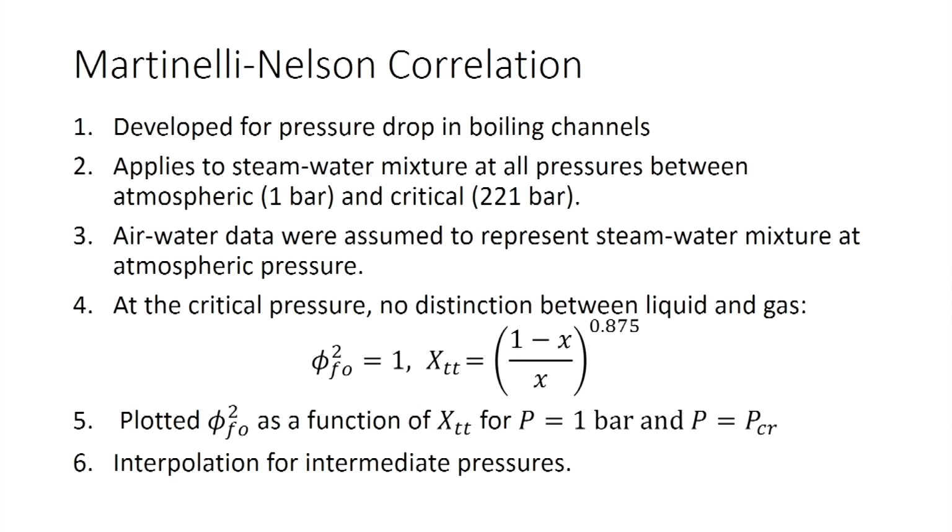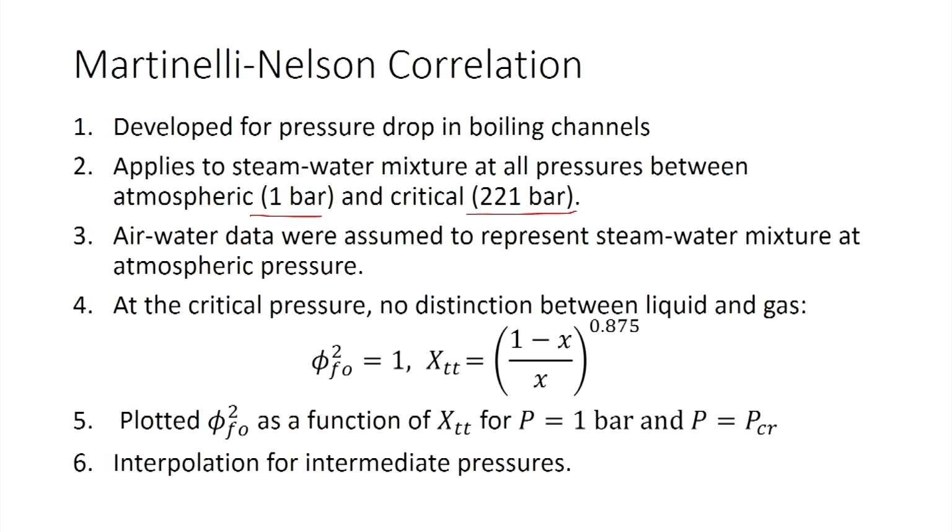The Martinelli and Nelson correlation was obtained from Lockhart-Martinelli correlation, and it was developed for pressure drop in boiling channels. It applies to steam water mixture at all pressures between the atmospheric pressure and the critical pressure, which is approximately 221 bar. And this is of very much practical use, because steam water mixture is used in many industrial applications like boilers and under boiling conditions as well as condensing conditions.